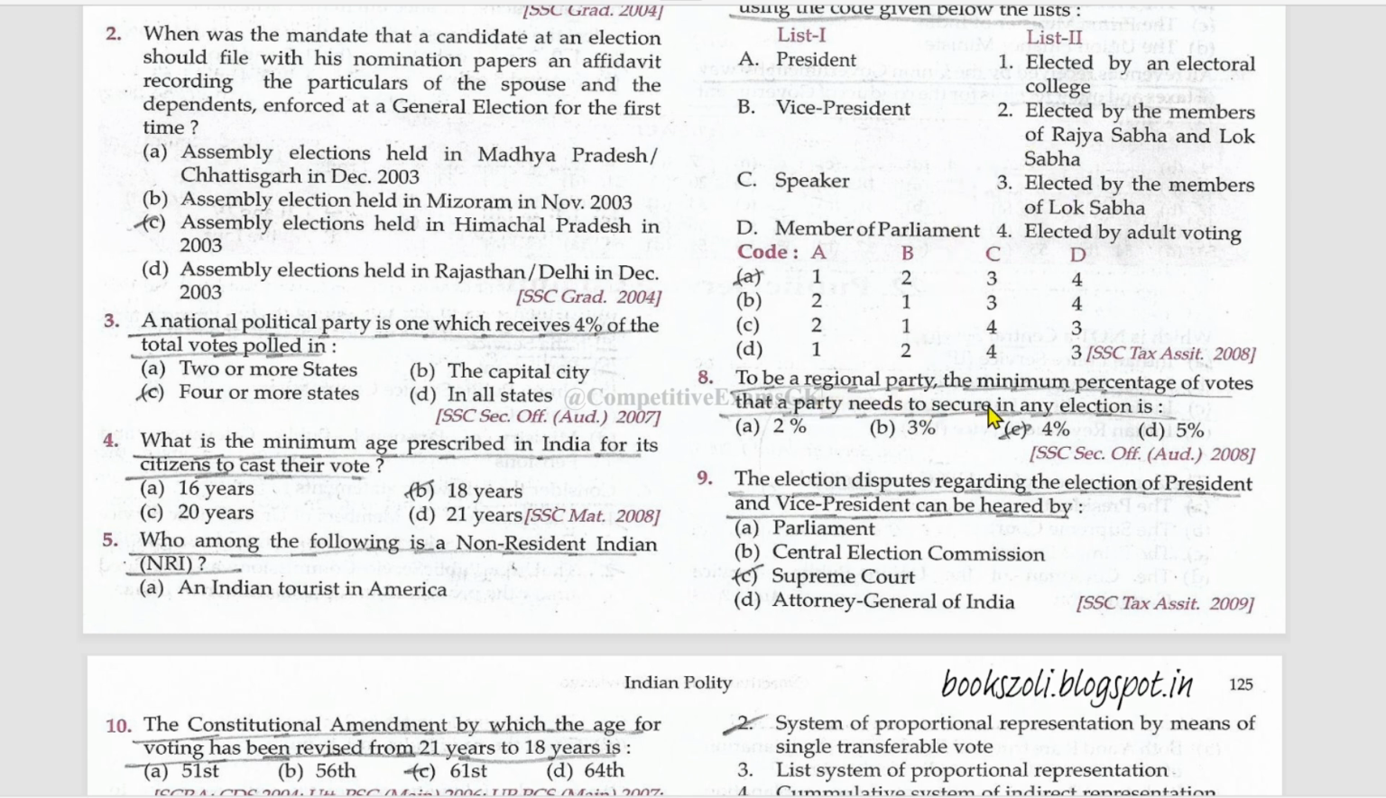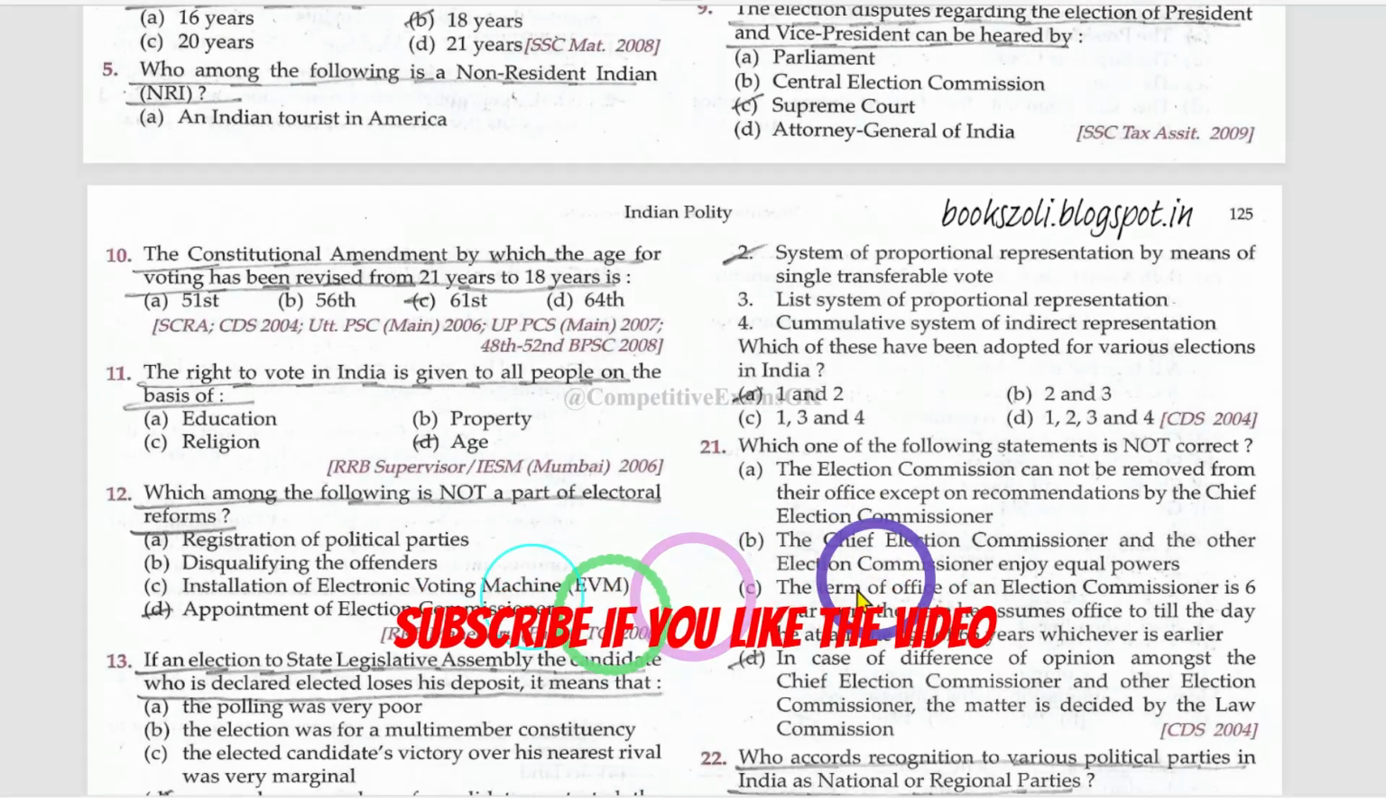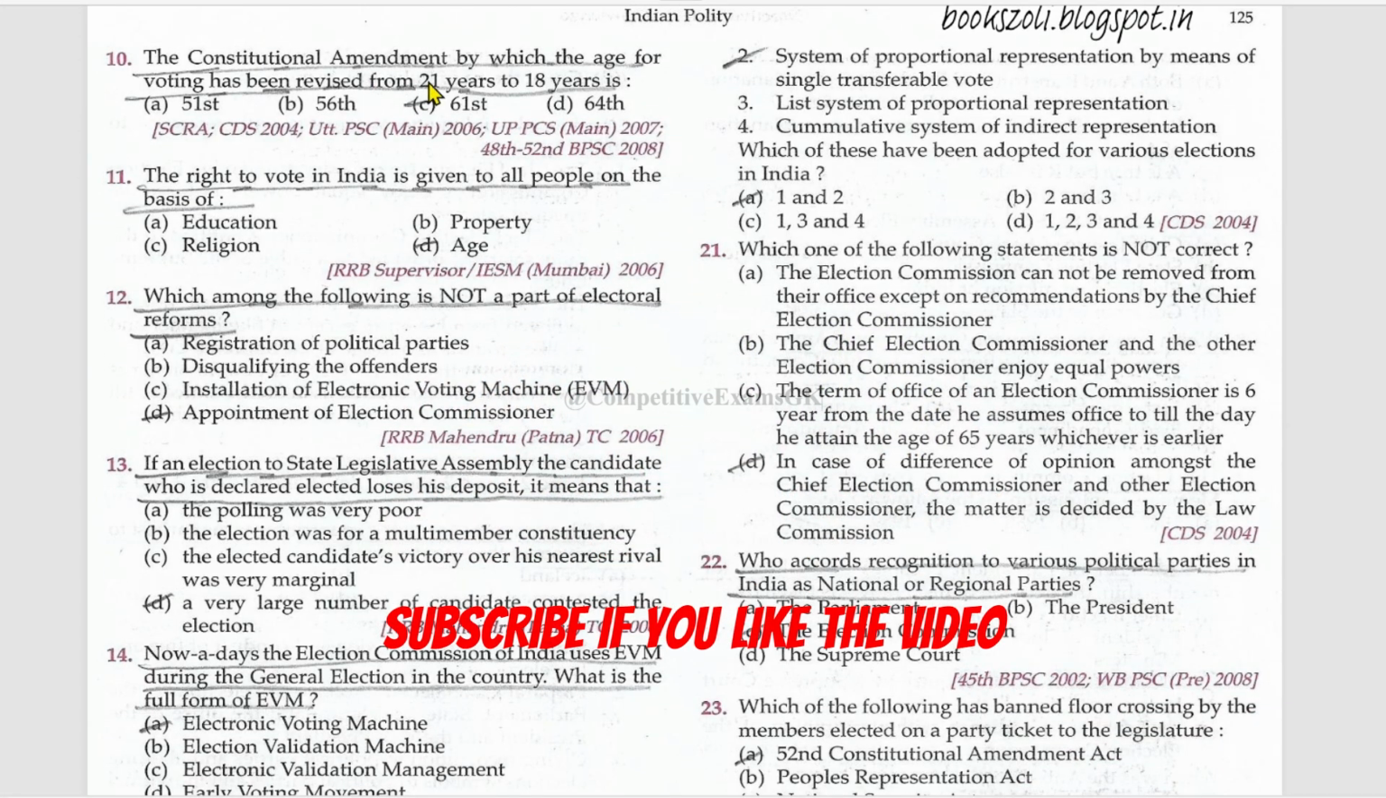To be a regional party, the minimum percentage of votes that a party needs to secure in an election is 4%. The election disputes regarding the election of the president and vice president can be heard by Supreme Court. The constitutional amendment by which the age for voting has been revised from 21 years to 18 years is the 61st Amendment Act. This is what I asked previously.